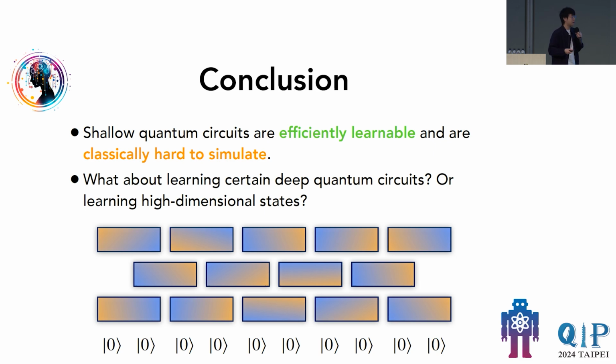Or how can we learn high dimensional states? Like Theorem 2 that I presented, it only works up to 2 dimensions. How can we efficiently learn 3-dimensional states or higher dimensional states or states with arbitrary geometry? These are all very interesting questions.